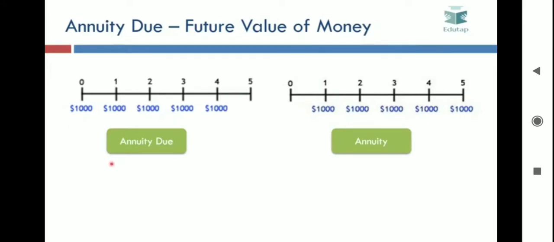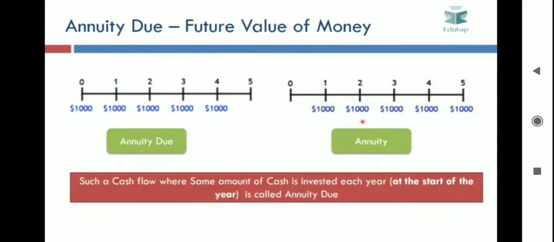So the difference between annuity due and annuity is that in annuity due, the investments are done at the start of each year, but in annuity, the investments are done at the end of each year. Such cash flows, where the same amount of cash is invested each year at the start of each year, are called annuity due.